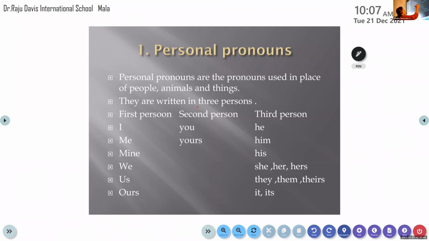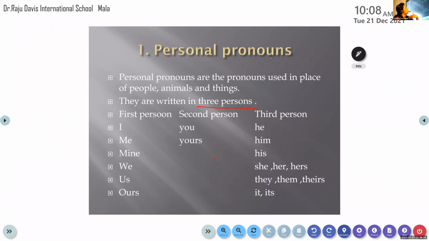They are written in 3 persons. The first person, second person, and the third person. First person means who is speaking. Now who is speaking? Come on, tell me. Ma'am is speaking. Yes. So ma'am is the speaker. If you are speaking, then you will become the first person. If I am speaking, I will be the first person. I'm speaking to whom? To you. So you are the second person.